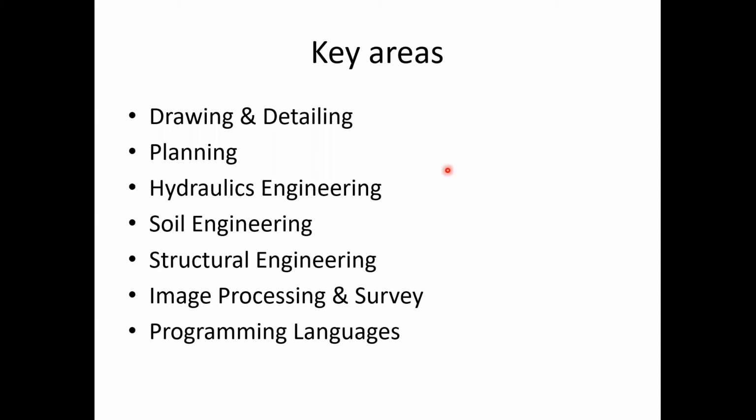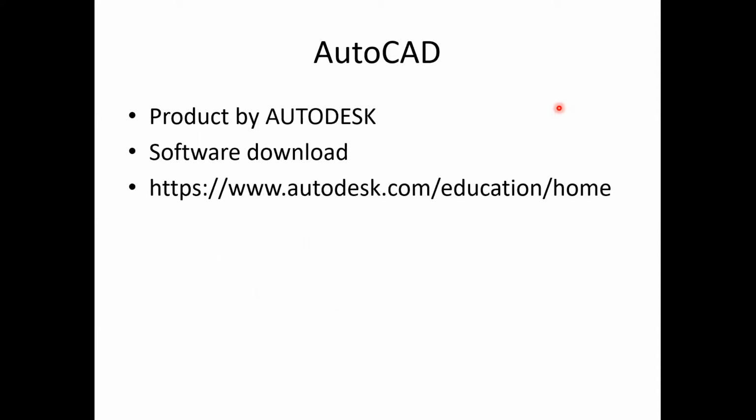The key areas available right now are drawing and detailing, then planning, then hydraulic engineering, then soil engineering, and of course structural engineering. And the latest ones are image processing and survey, and we have some programming languages also. So let us start. The first software is AutoCAD.